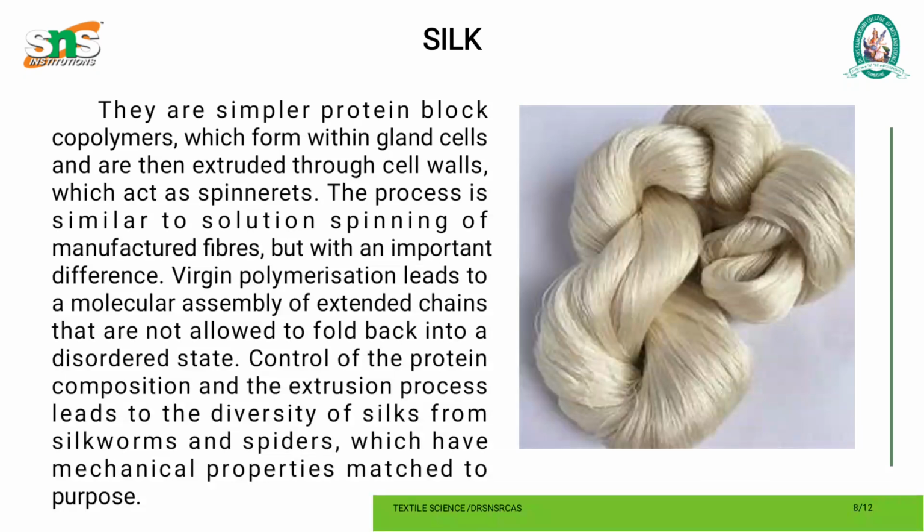Silk: they are simpler protein block copolymers which form within gland cells and are then extruded through the cell walls, which act as spinnerets. The process is like manufactured fibers but with an important difference: virgin polymerization leads to a molecular assembly of extended chains that are not allowed to fold back into a disordered state. Control of the protein composition and the extrusion process leads to the diversity of silk from the silkworm and spiders, which have mechanical properties matched to the purpose.